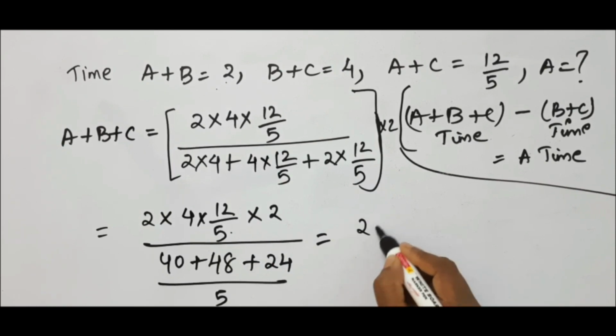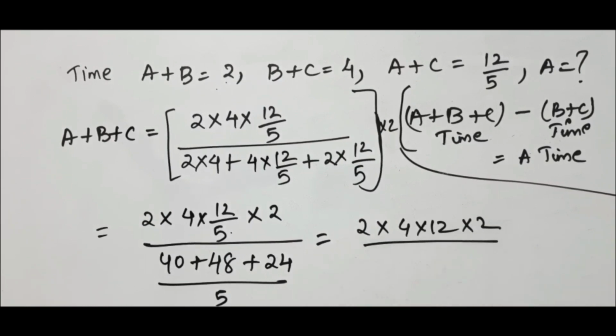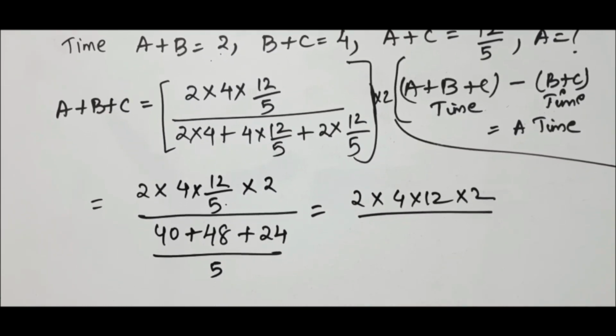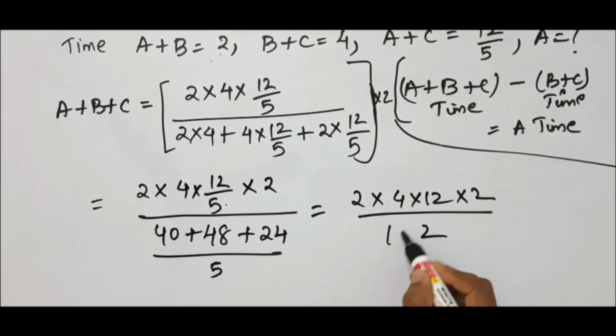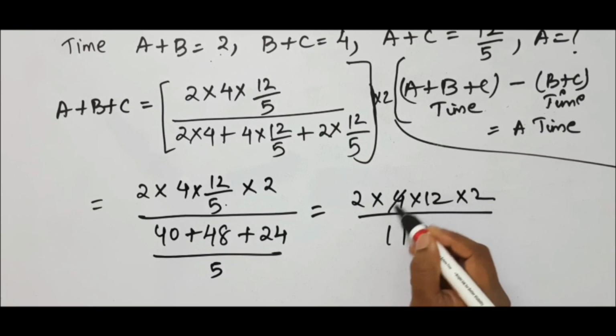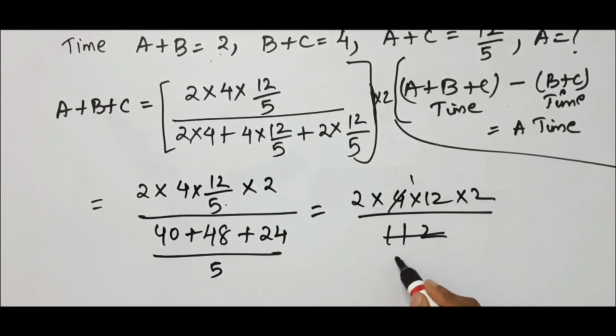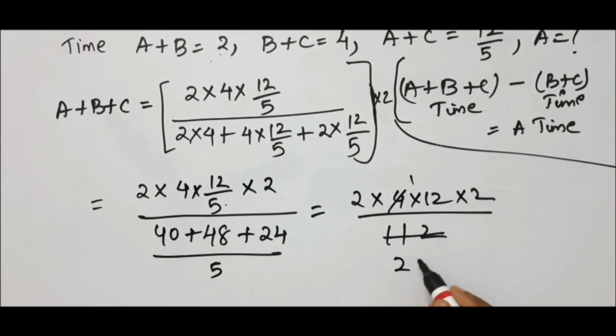So you will be left with 2 into 4 into 12 into 2 by, it is 12, and 10 plus 1 is nothing but 11. So now let us cancel this. This goes with 4 ones and it is 4 twos are 8, left with 3. So you will get 32. 32 means it is 8.